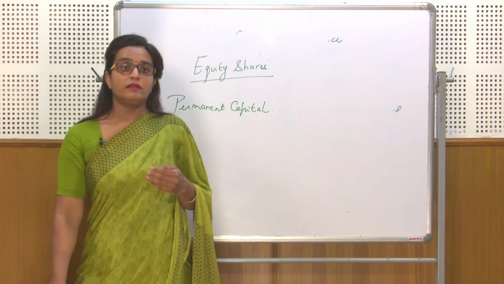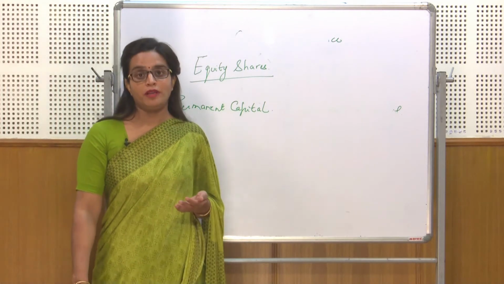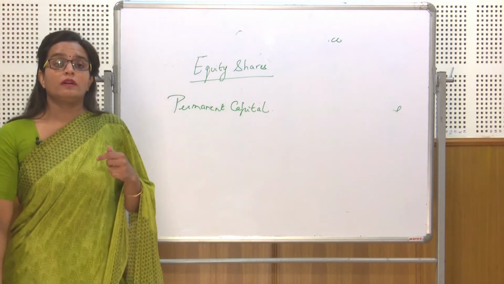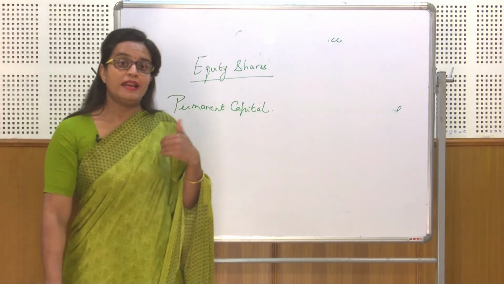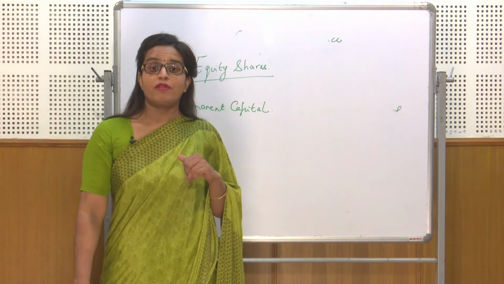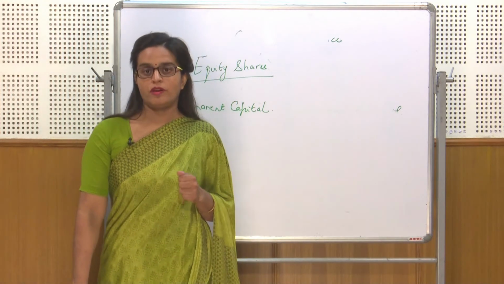Other than that, equity shareholders are treated as the owners of the company. Why are they treated as the owners? Because they can participate in the management decisions of the company, they can elect or remove the directors of the company, and they have a right to vote in the meeting also. That is why they are treated as the owners of the company.